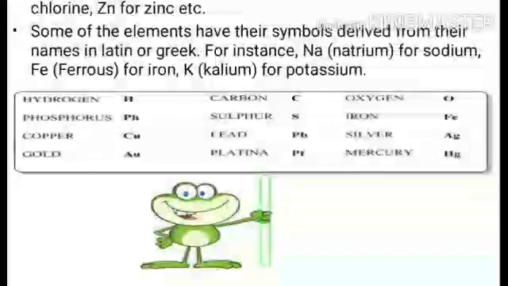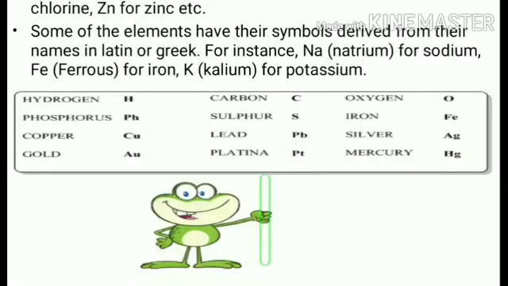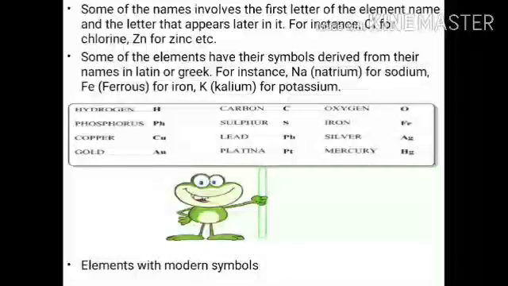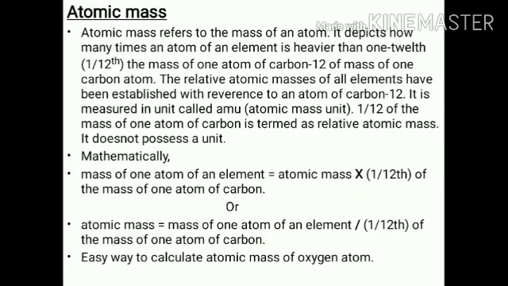In this diagram you see hydrogen H, phosphorus P, copper Cu, gold Au, carbon C, sulfur S, lead Pb, platinum Pt, oxygen O, iron Fe, silver Ag, and mercury Hg. These are the elements with their modern symbols. This pictorial diagram shows the modern symbols. Now we have finished the topic of symbols, and I think you understand very well.